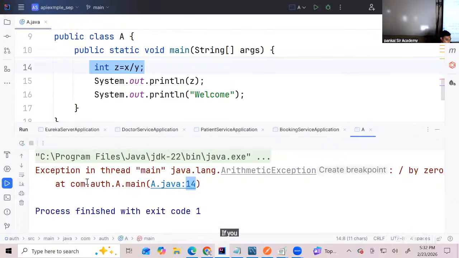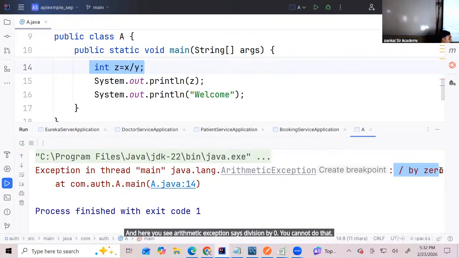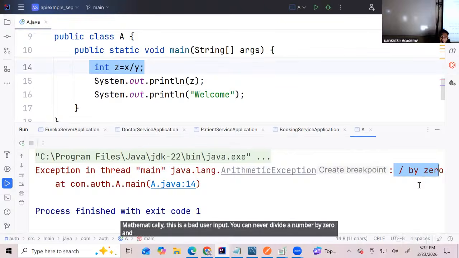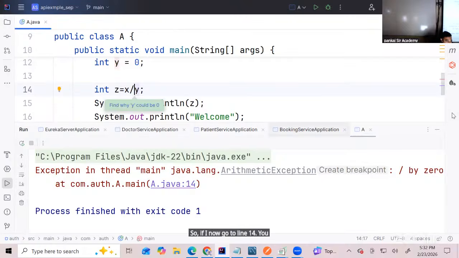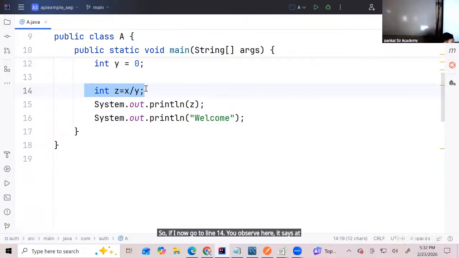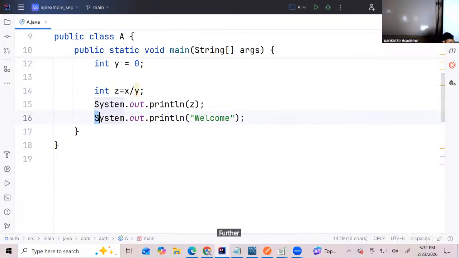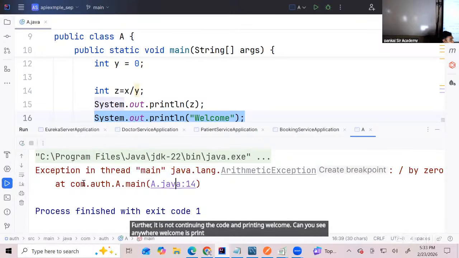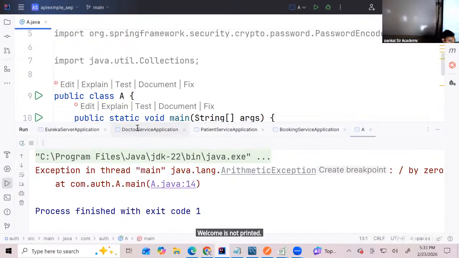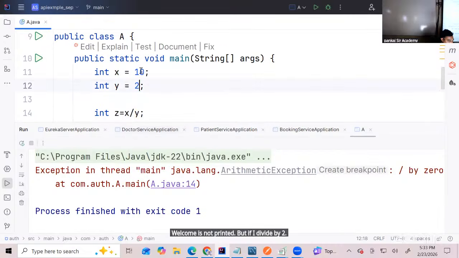If you click on the line number, you see here exception. And here you see ArithmeticException says division by 0. You cannot do that. Mathematically, this is a bad user input. You can never divide a number by 0, and if you do that, you get this exception. So if I now go to line 14, you observe here, because the exception occurred, it is not continuing the code and printing welcome. Can you see anywhere welcome is printed? Welcome is not printed. But if I divide by 2, then 10 divided by 2, things are fine, right?